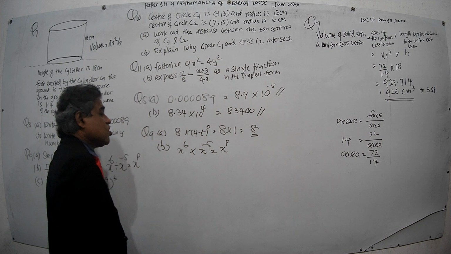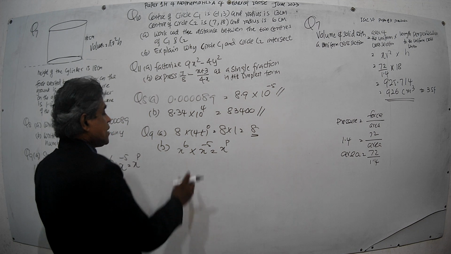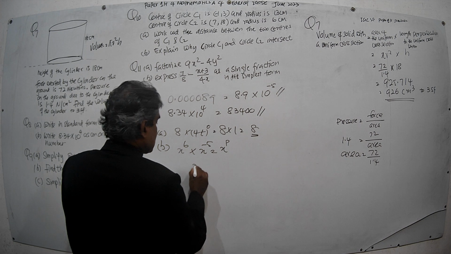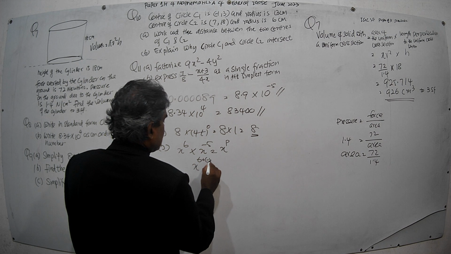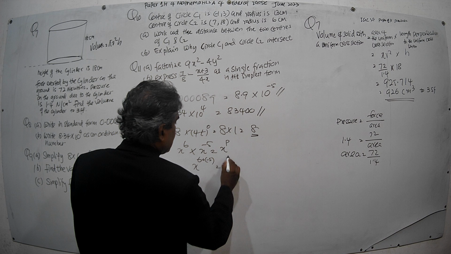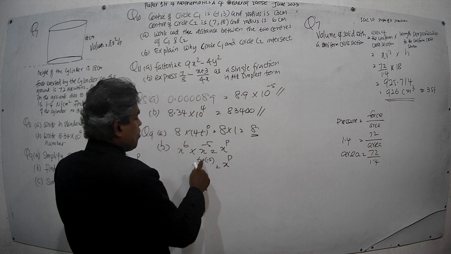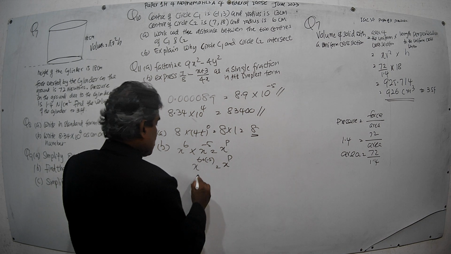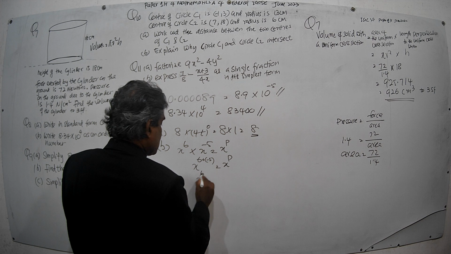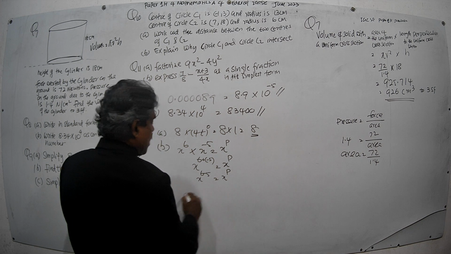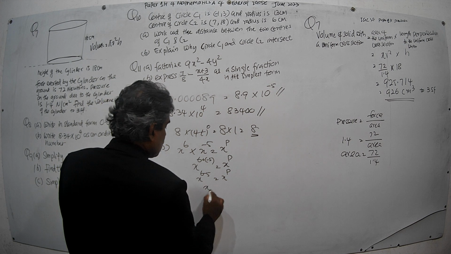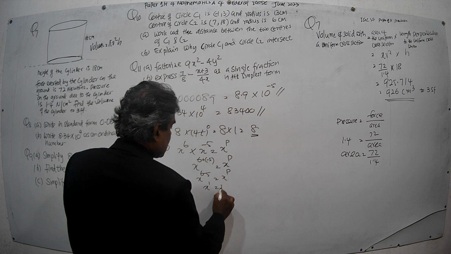When you multiply the indices of the same base, powers are added. Then this part we can simplify as x to the power 6 plus minus 5, x to the power p here. This plus minus 5 becomes plus times minus, remove this bracket, it equals minus 5. 6 minus 5 equals x to the power p. 6 minus 5 means 1, so x to the power 1 equals x to the power p.